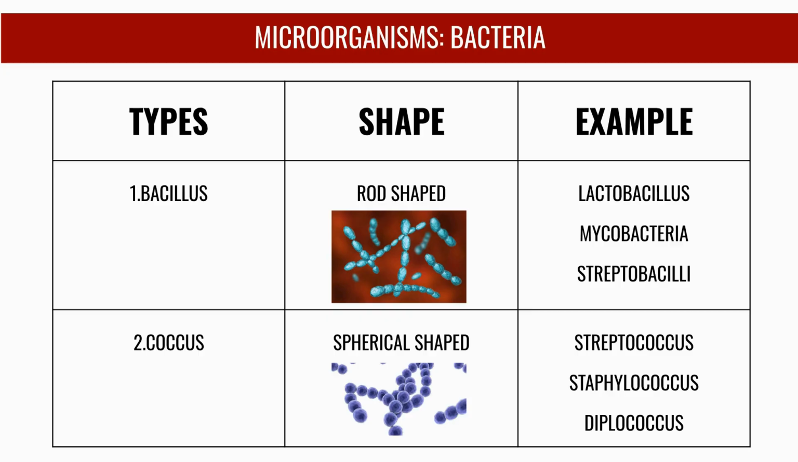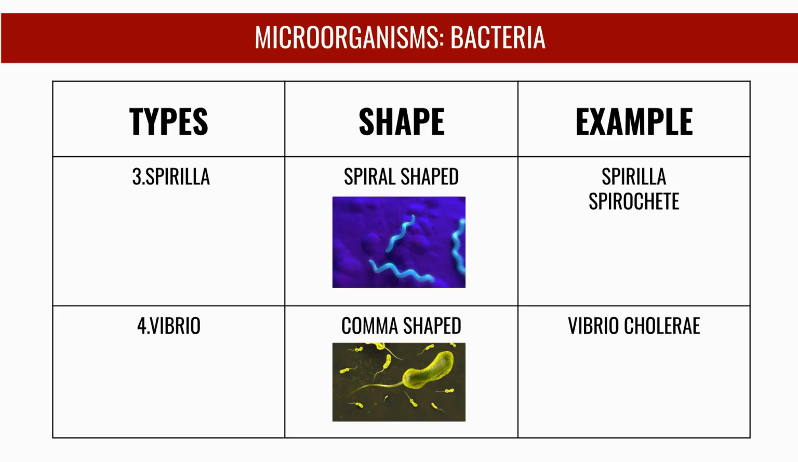The bacillus type is rod-shaped, with examples like Lactobacillus and Mycobacteria. Coccus bacteria are spherical, such as Streptococcus and Staphylococcus. Other bacterial types include Spirilla, which are spiral-shaped, and Vibrio, which are comma-shaped. Examples of Spirilla include Spirochetes, and Vibrio cholerae is a well-known example of Vibrio.